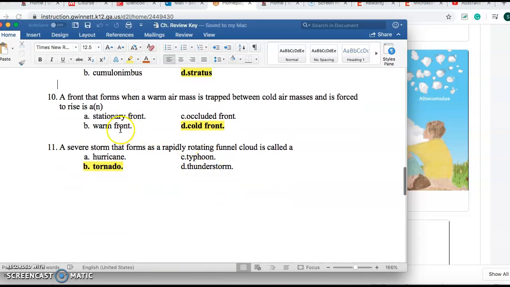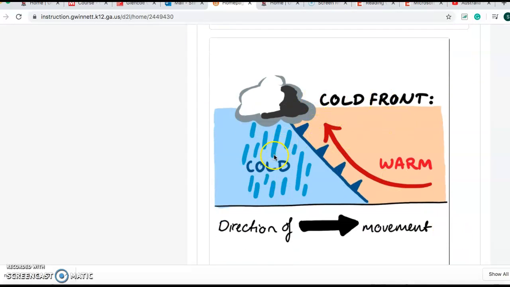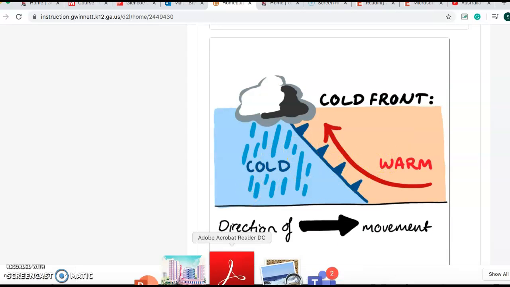Number 10, a front that forms when a warm air mass is trapped in between cold air masses. So if you know that the warm air, it's trapped, meaning it can't get out, and the cold is winning, this cold air mass is trapping the warm, meaning it's winning, okay? That's called a cold front, and this is a picture of it. The cold air is pushing out all this warm air, it's trapping it, and it's pushing it away. The cold's coming on in, okay?